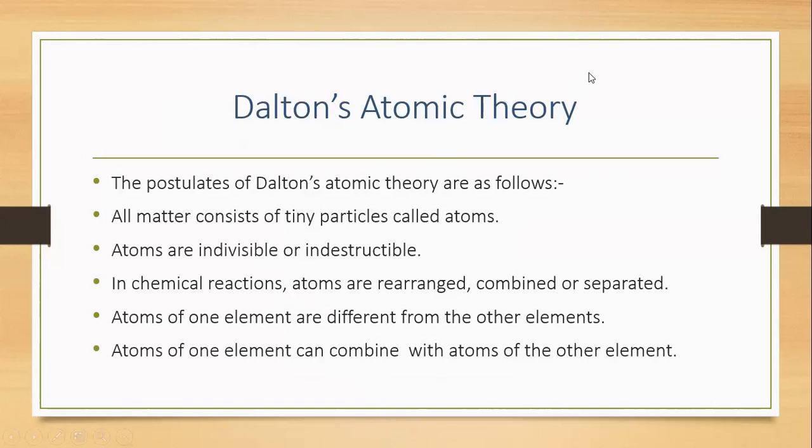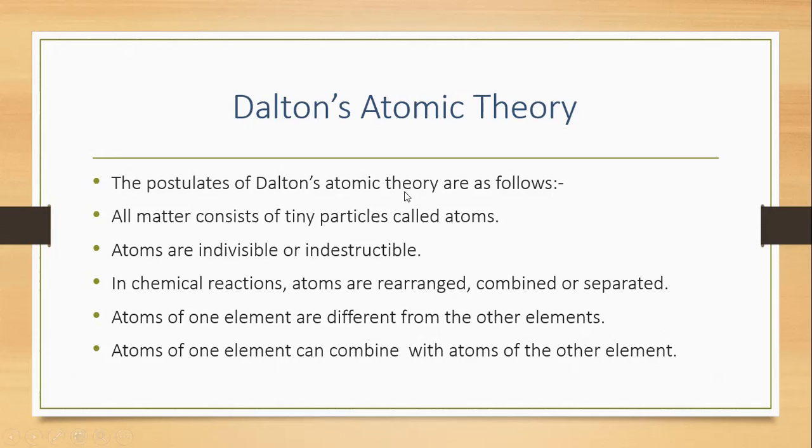Dalton's atomic theory. There were many views given about the atom before Dalton, like Maharshi Kanad's view on the atom and Democritus' model of an atom. They both also said that all matter is made up of Paramanu and Anu, that all matter is made up of atoms, but they were just speculation. That means they were not proved experimentally. They just said it. They didn't have any proof that it is true. But in 1808, Dalton, with his experiments, proposed his atomic theory.